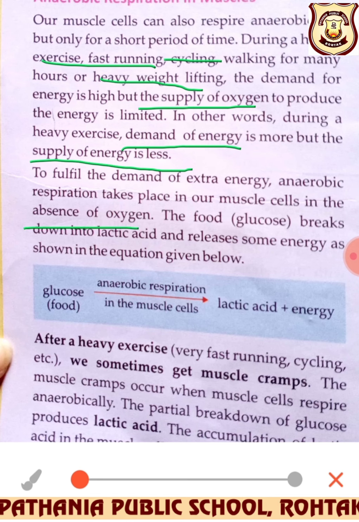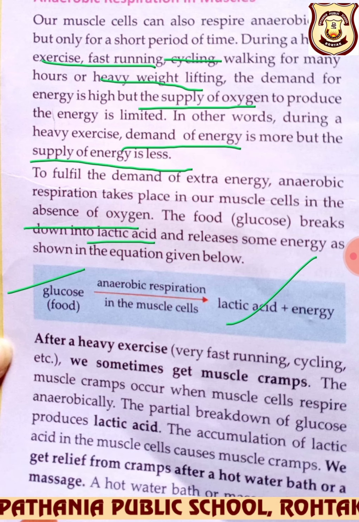So what will happen in return? Lactic acid will form, beta, plus energy also. So in this reaction, when glucose is burnt, anaerobic respiration takes place in the muscles and lactic acid is formed instead of carbon dioxide. Then what will be the result? Muscle cramp will occur, due to the formation of lactic acid, in your hands and legs.